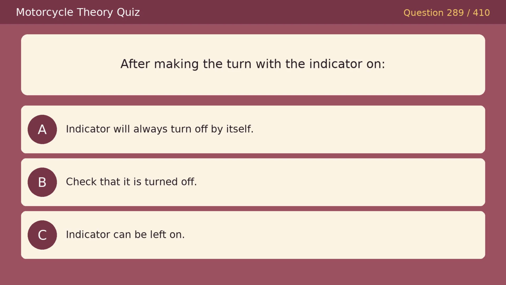After making the turn with the indicator on, option A, the indicator will always turn off by itself. Option B, check that it is turned off. Option C, the indicator can be left on. The correct answer is B, check that it is turned off.